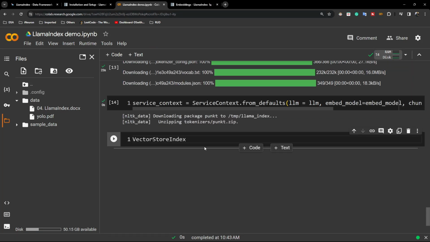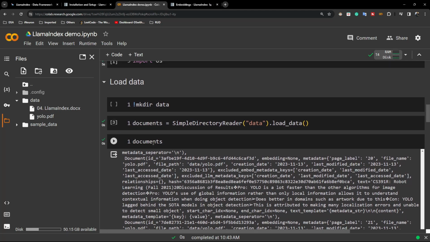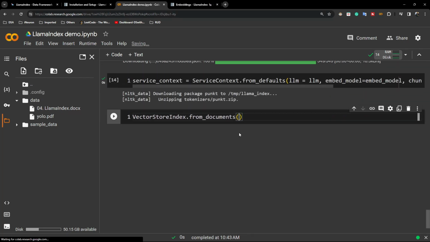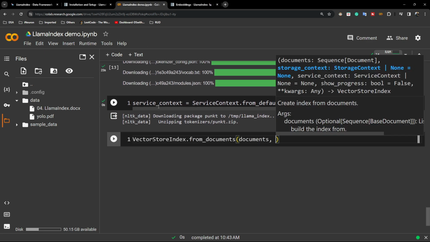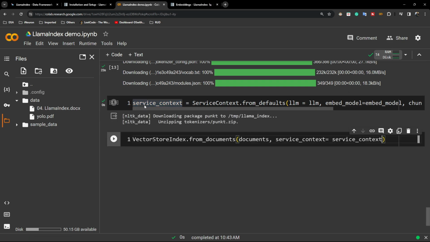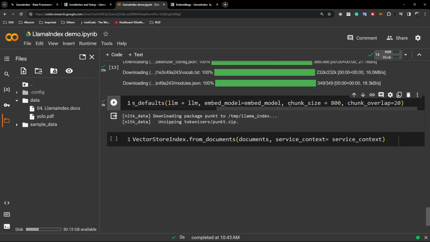Let me import it here, and it has one function called from_documents. Here you just need to give your documents. I think you remember, this is my documents, my entire corpus. Then I also need to give my service context, so service_context equal to my service context. It will take the model and everything from here, and all the configuration I have set: chunk size, chunk overlap, everything.